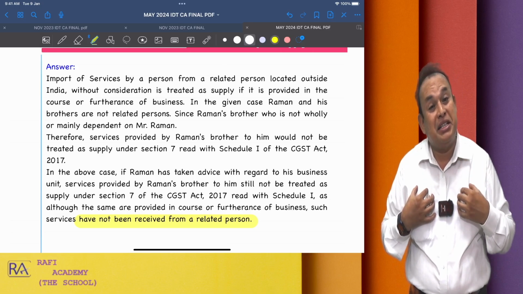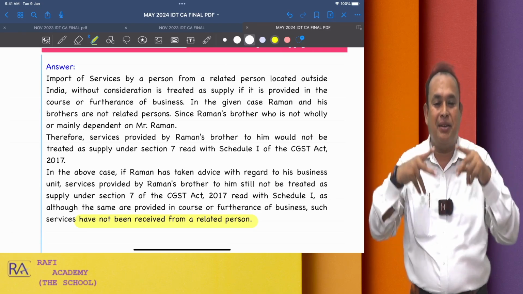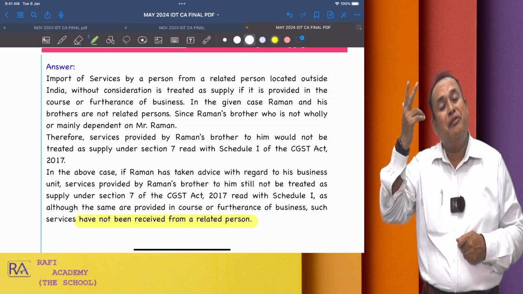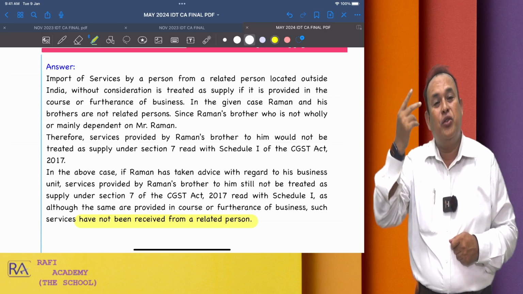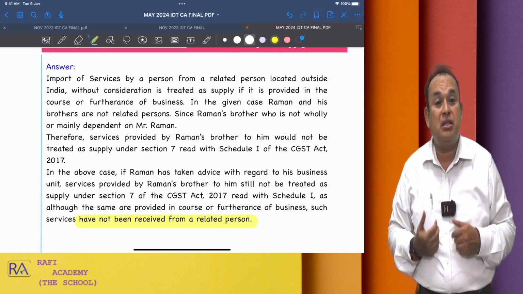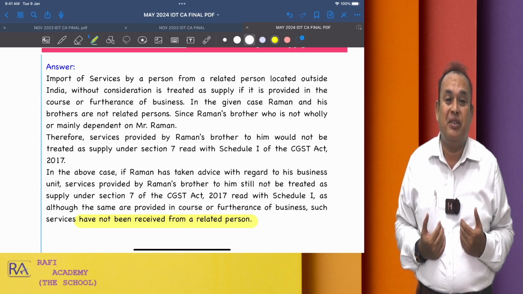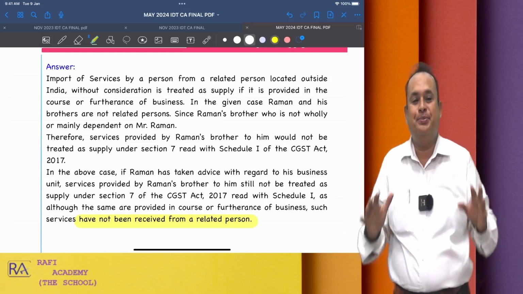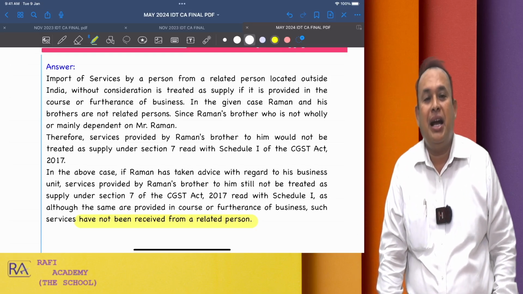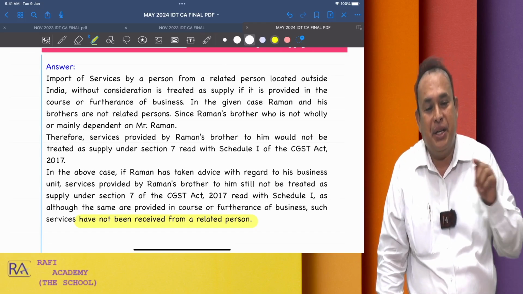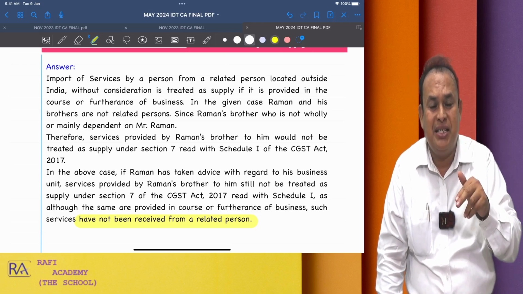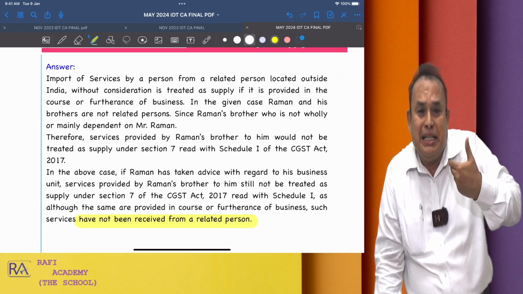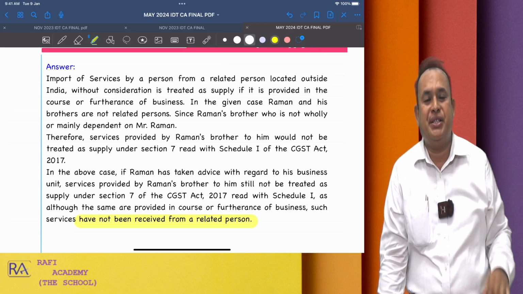If Raman is a registered person and imported the services from his elder brother, then GST is attracted, because the person who imported the services is not an unregistered person; he is a registered person. That's why IGST is attracted under RCM. In that case, even though he imported the services not in the course or furtherance of his business, there is no problem: since you are a registered person importing the services, you are liable for IGST.